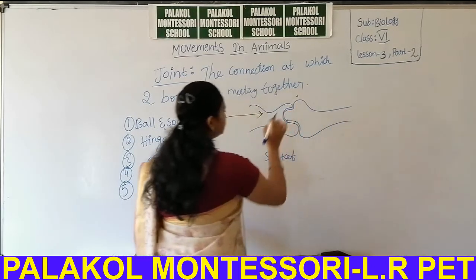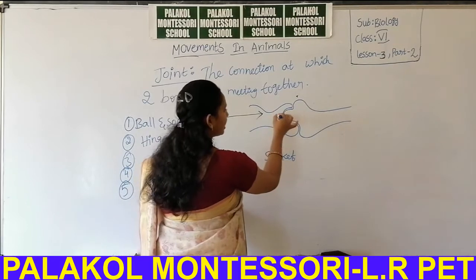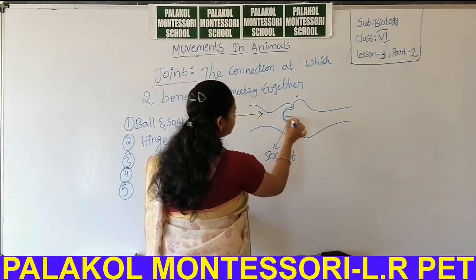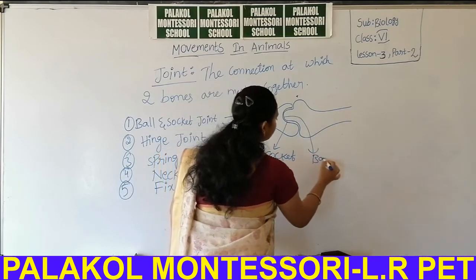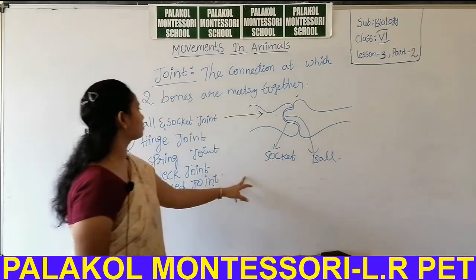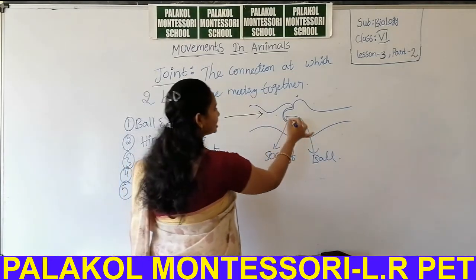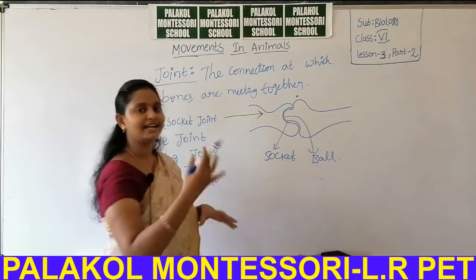The joint is made by the socket and the ball. This is the socket, this is the ball. This type of joint is called a ball and socket joint. So you can rotate this ball inside the socket in any direction.